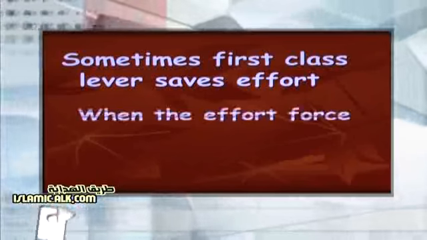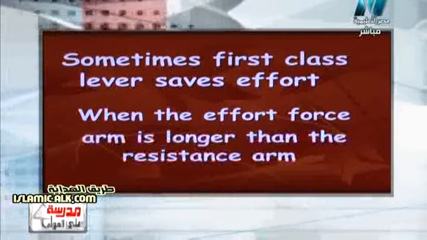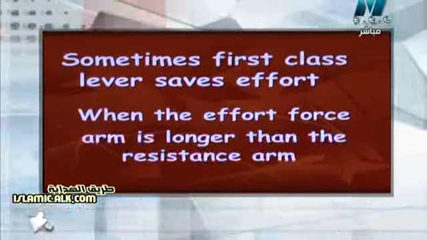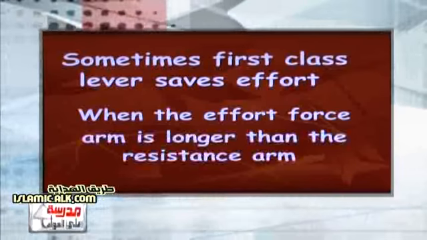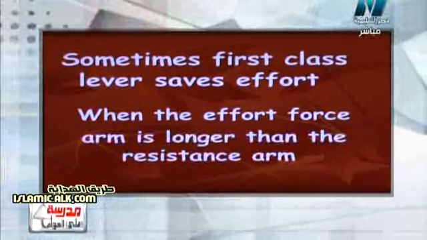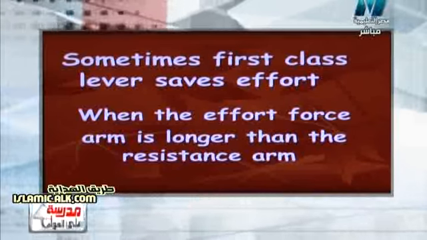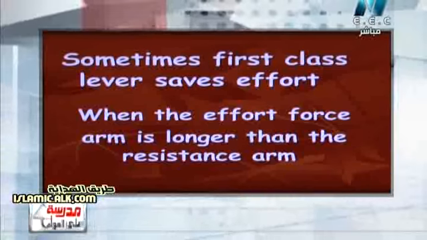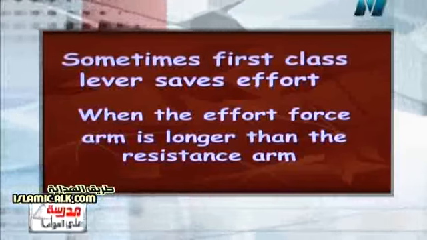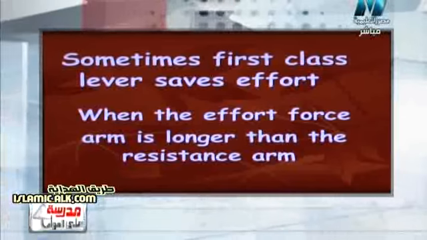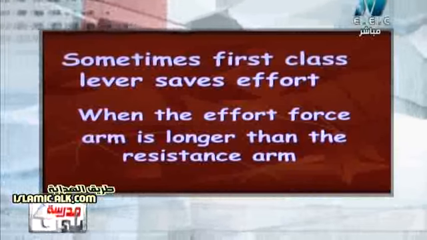Why? Because when the effort force arm is longer than the resistance arm, it will save effort. So what if the effort force arm is shorter than the resistance arm? It will not save effort. So if the effort force arm is longer than the resistance arm, it will have mechanical benefit, and it will be a very good type. But if the effort force arm is shorter than the resistance arm, it will not save effort.